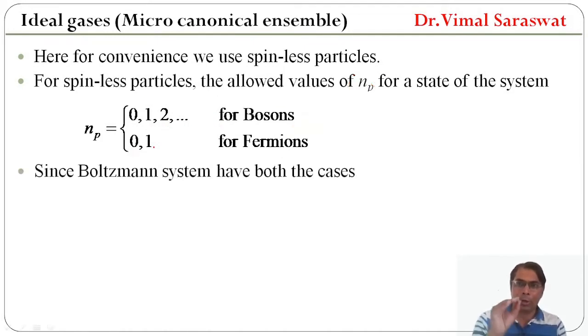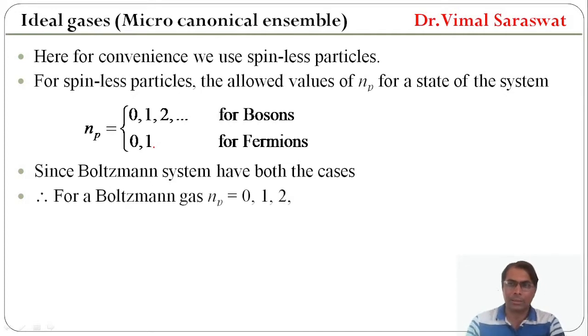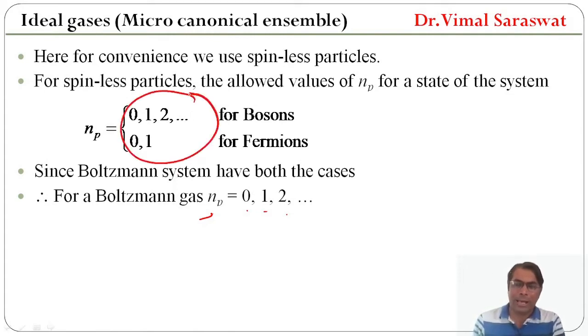Since the Boltzmann system covers both the cases, for a Boltzmann gas, N_p equals 0, 1, 2, 3 and so on. So for a Boltzmann gas, we combine these two sets of values, and therefore N_p will be 0, 1, 2, 3 and so on.